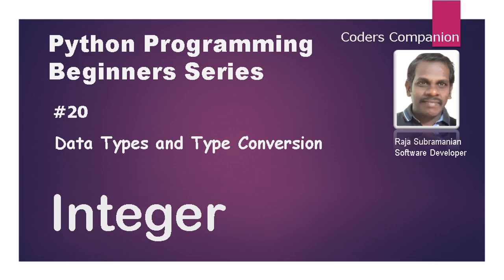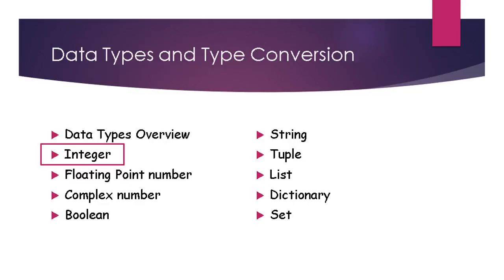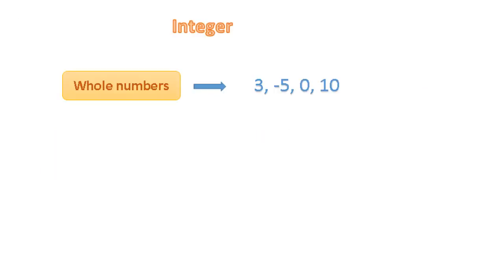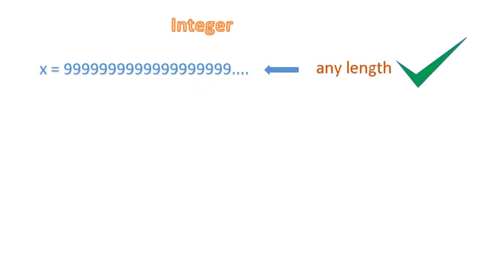Let's get started. Integer is the second topic in data types and type conversion. As we already know, integers are the whole numbers, both positive and negative, including 0. Let's know more about integer.